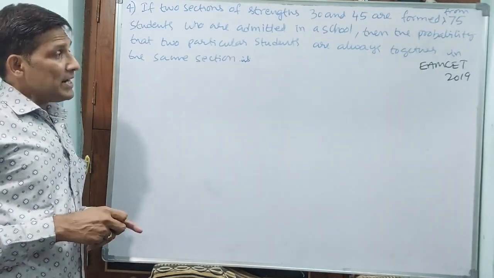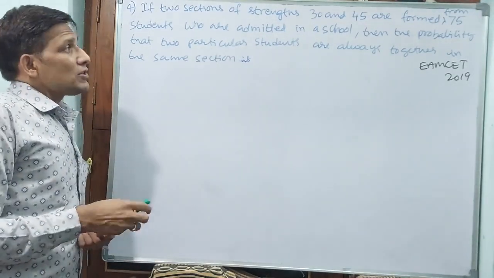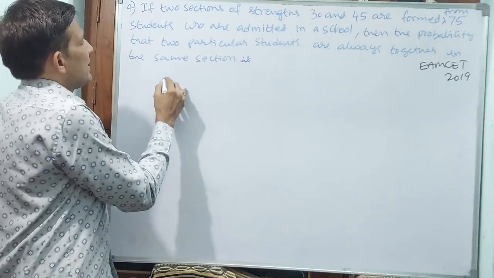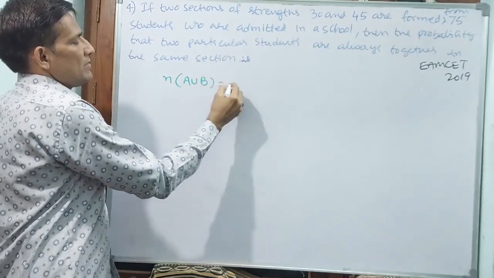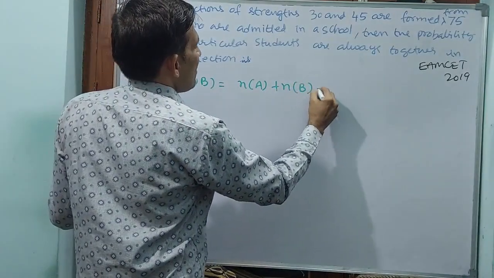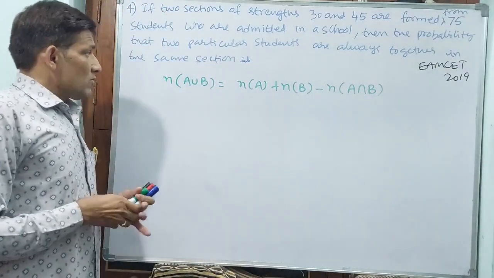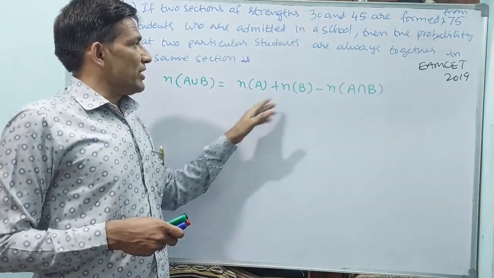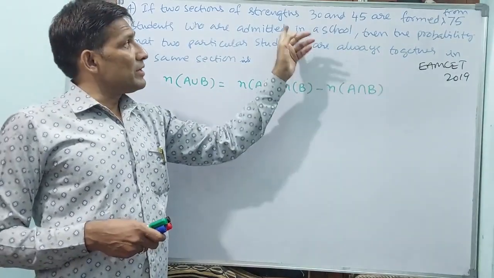First of all, here you have to understand the possibility. See, first of all, let me write n of A union B is equal to n of A plus n of B minus n of A intersection B. Okay. Now you understand here. N of A means students both will come in section A. N of B means students may come in section B. N of A intersection B means students will come in section A and section B.